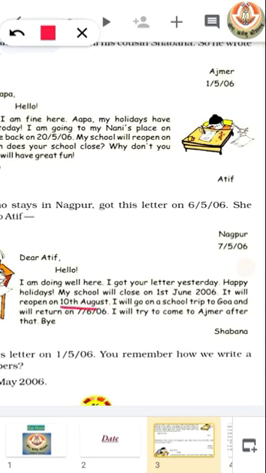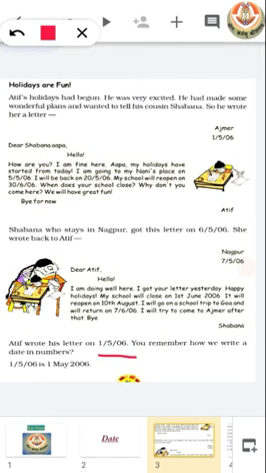I will go on a school trip to Goa and will return on 7th of June. I will try to come to Ajmer after that. Note that 1/5/2006 means 1st of May 2006.